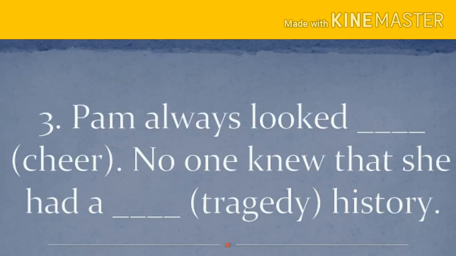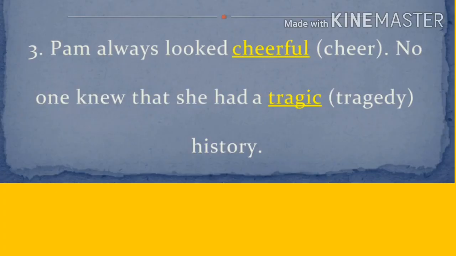Third sentence. Pam always looked dash. No one knew that she had a dash history. The given words are cheer and the next word is tragedy. Both are nouns. Change the noun cheer as cheerful and tragedy as tragic. So what's the answer? Pam always looked cheerful. No one knew that she had a tragic history.